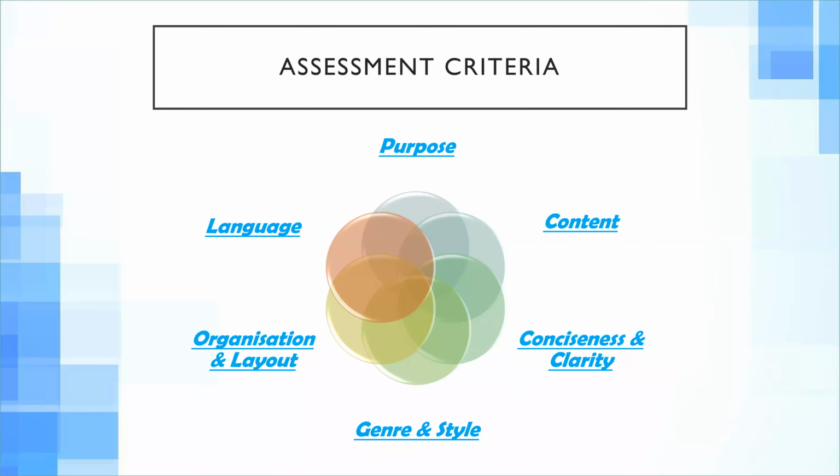The language part we are going to be covering in our next session because that's a very big and very important part of this criteria. It includes the grammar, and most of the mistakes that happen in the letter happen in that grammar part.